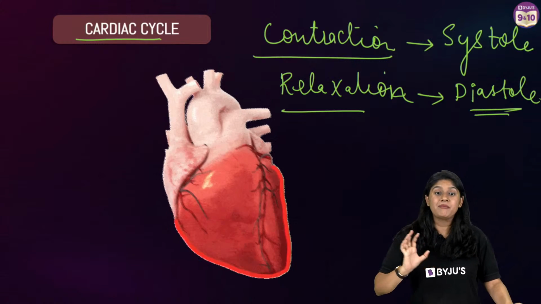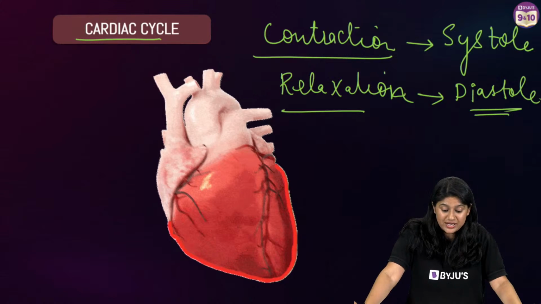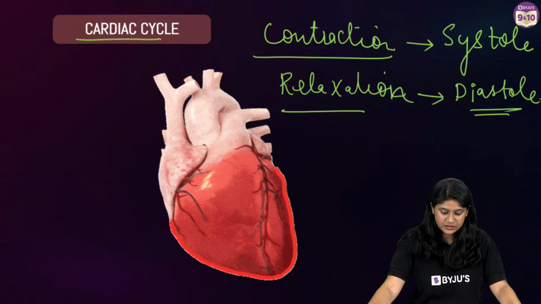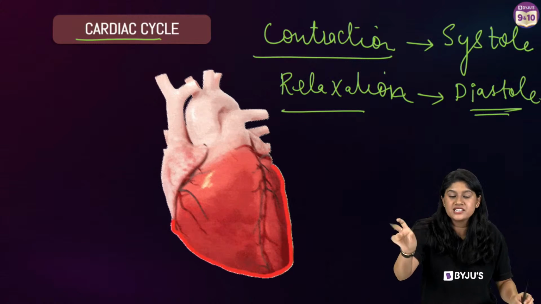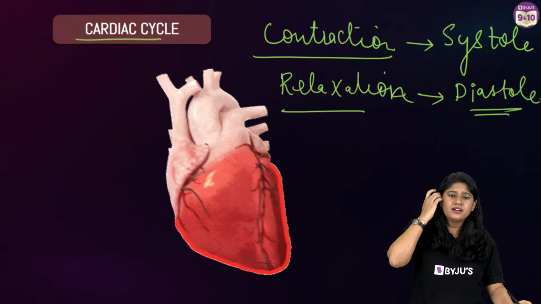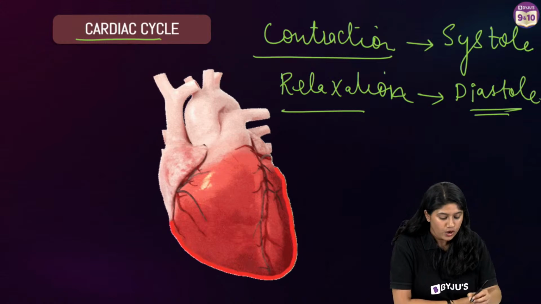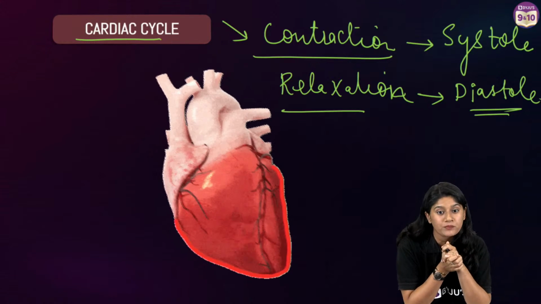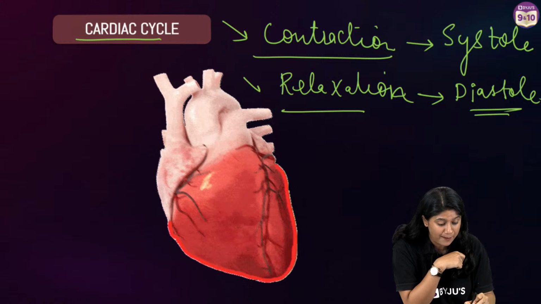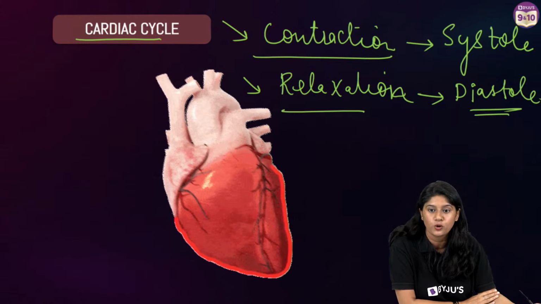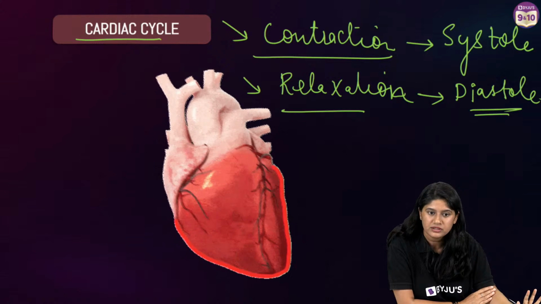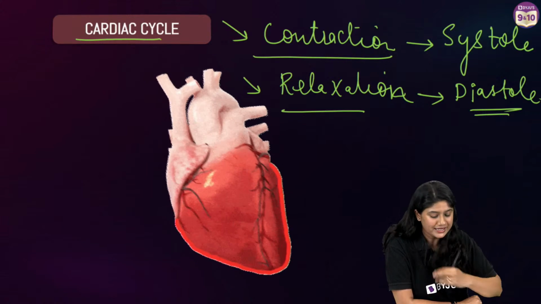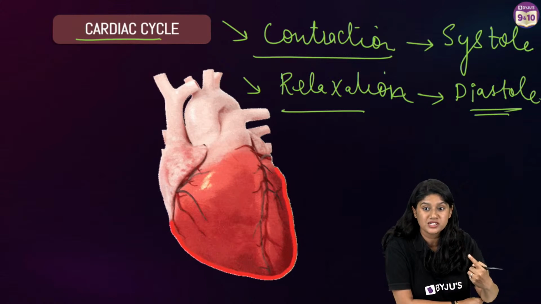Okay, how will you remember now? Relaxation and diastole? Yes? So everyone, one super easy trick for you. When the contraction of the heart happens, we call it the systole. And when the relaxation happens, we call it the diastole. Yes or no? Clear. So now everyone, let's understand this for you to remember it for the longest time.